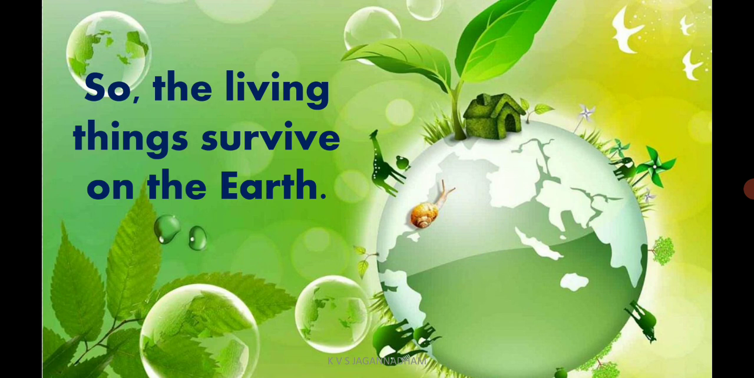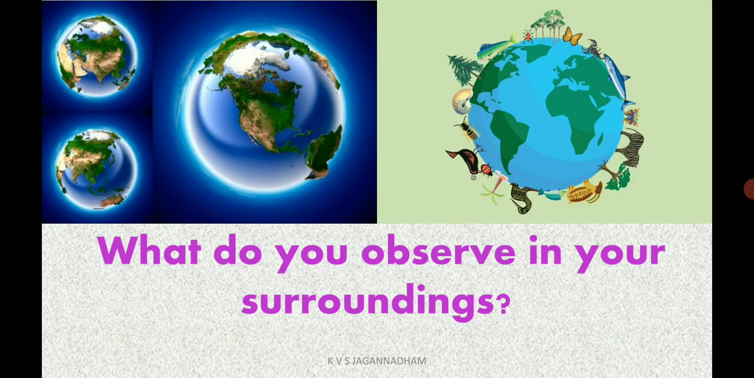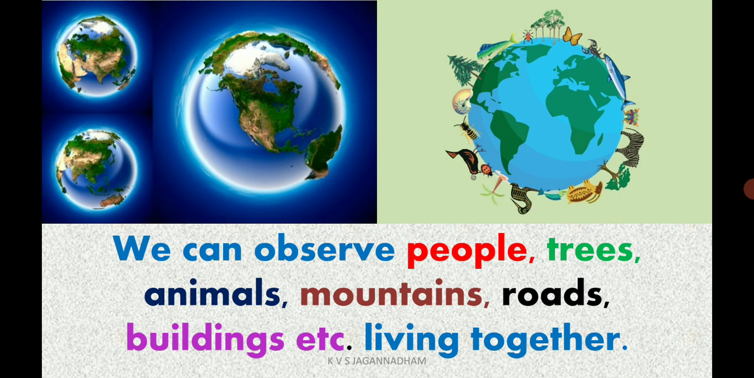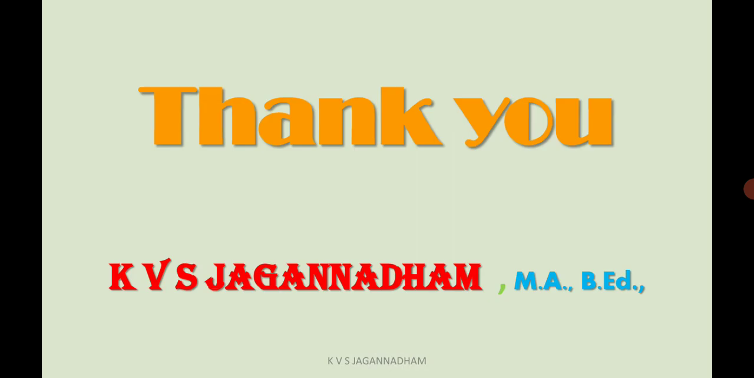See here, what are there on the earth? So many living things survive on the earth. What do you observe in your surroundings? You can observe people, trees, animals, mountains, roads, buildings. They are living together. Okay, it is about the earth. Let us know in detail about the earth and the other things